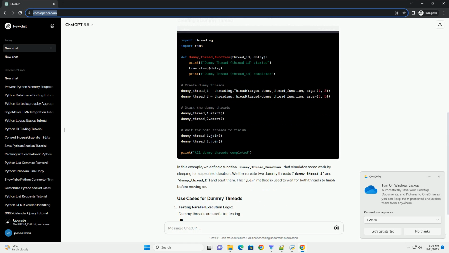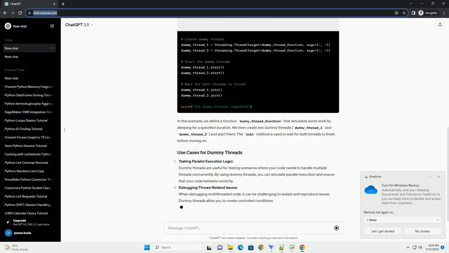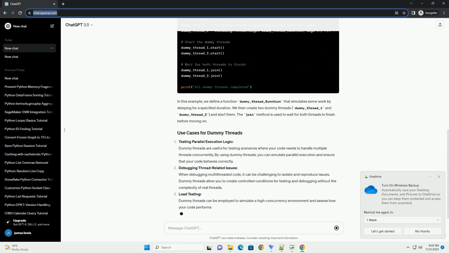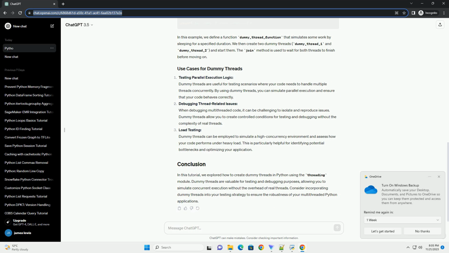Make sure you have Python installed on your system. You can download Python from python.org. The threading module in Python provides a way to create and manage threads. We'll use this module to implement dummy threads.